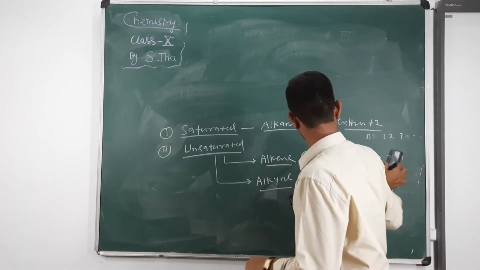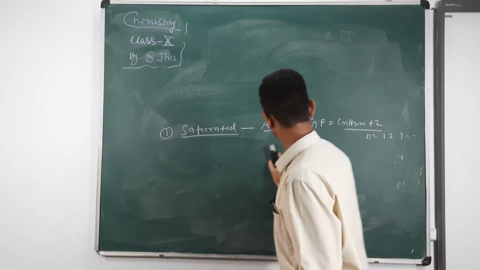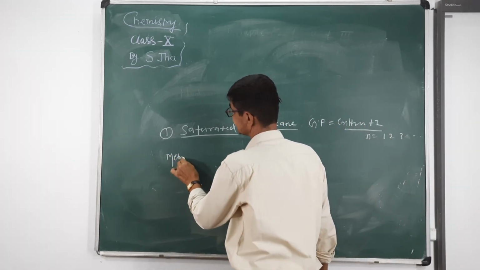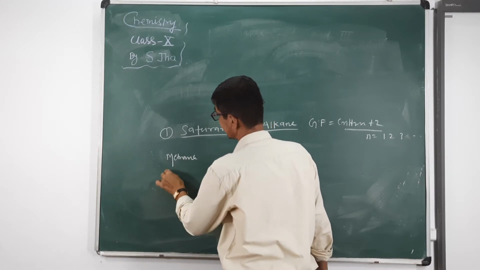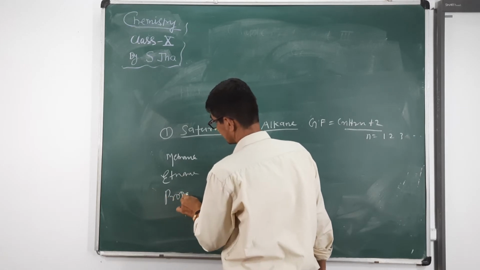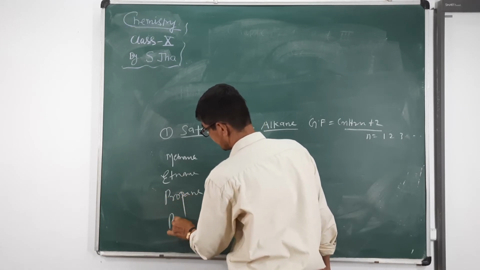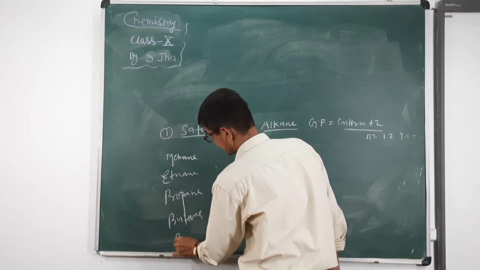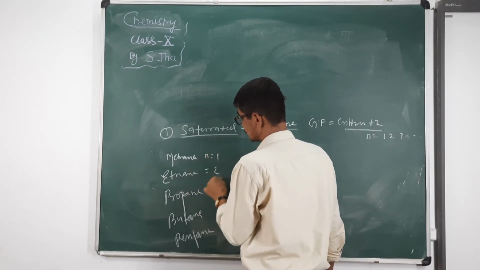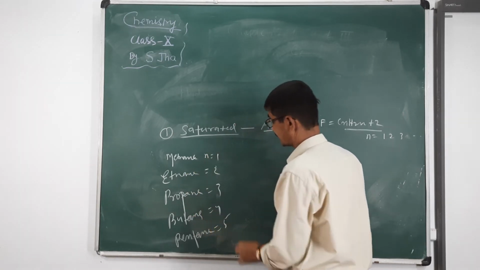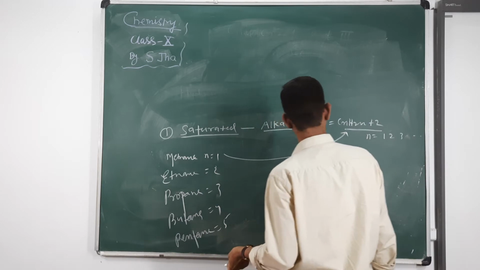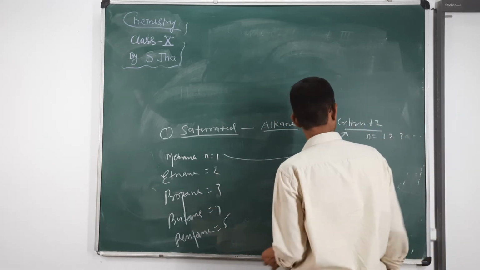Now alkanes have methane, ethane, propane, butane, pentane. N equal to 1, 2, 3, 4, 5. Now put the value of n in this formula. We will get the formula of methane, ethane, propane, butane. Different values we must put here.